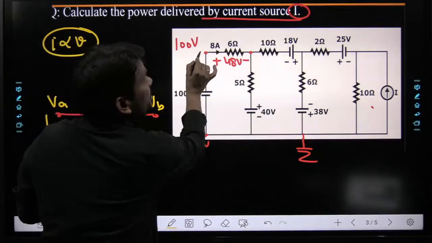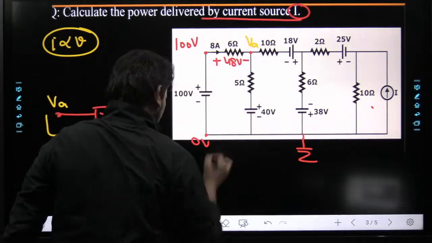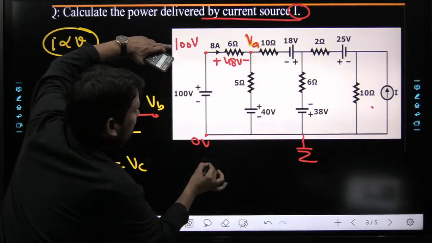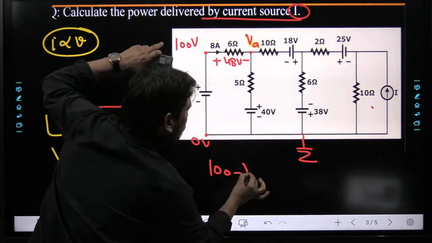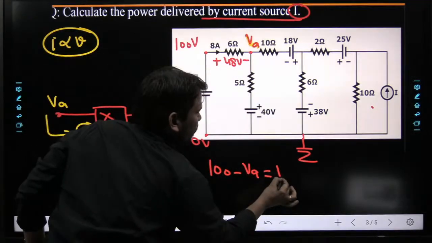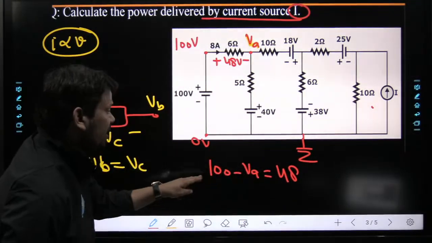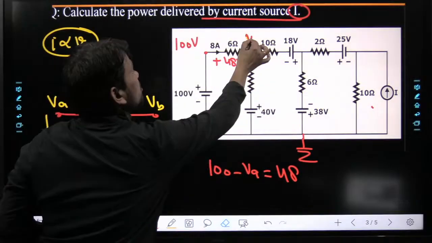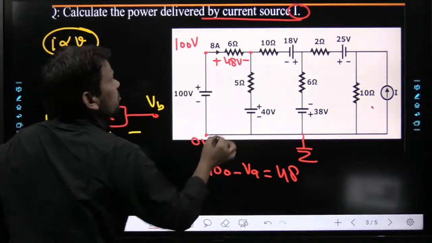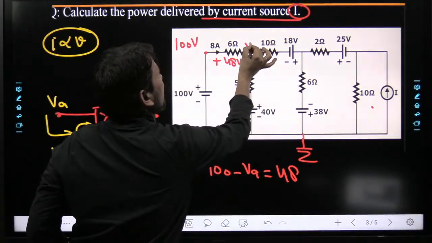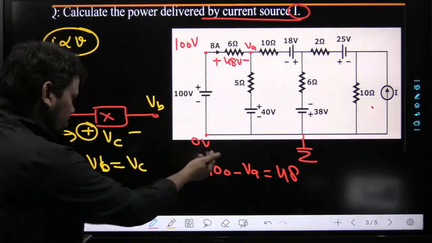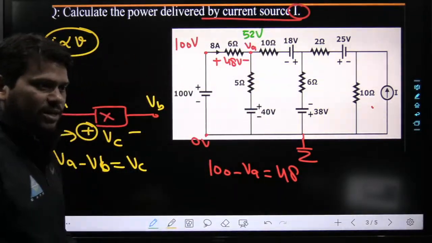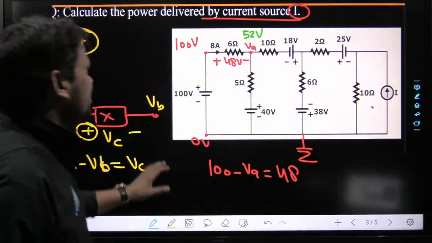Similarly here, 100, let us assume this voltage is some VA. So what will be the potential difference? 100 minus this VA is equal to 48. So what will be the VA, 100 minus 48? I want to write this VA here. So this VA will come 52 volts, I think. Yes, please everyone check it. VA will be 52 volts. Yes, everyone, very nice, 52 volts.